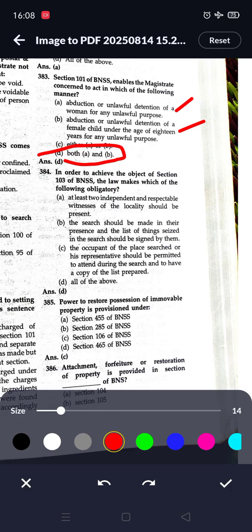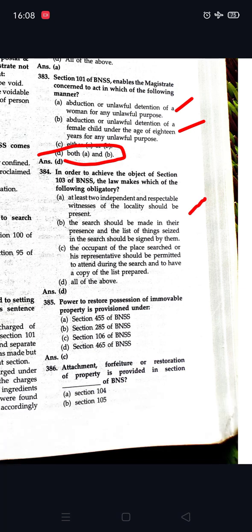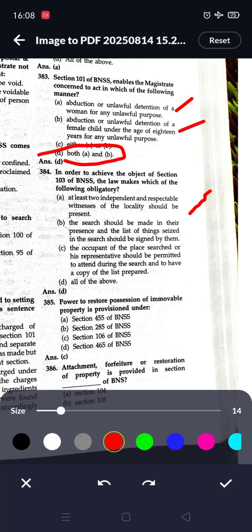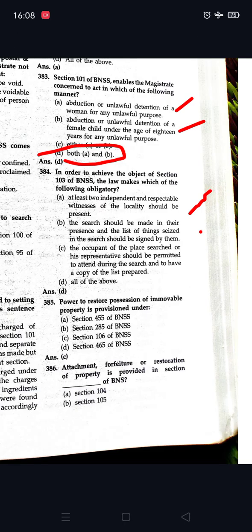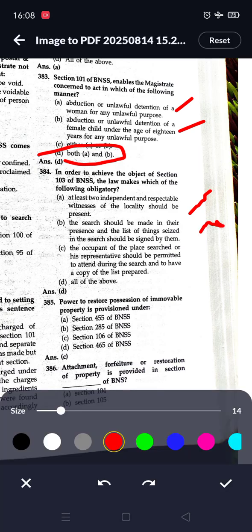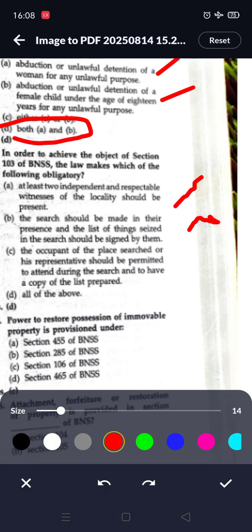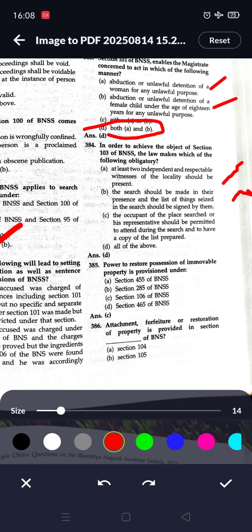Next question is, in order to achieve the object of section 103 of BNSS, the law makes which of the following obligatory? At least two independent and respectable witnesses of the locality should be present. Correct. The search should be made in their presence and the list of the things seized in search should be signed by them. It is also correct. The occupant of the place searched or his representative should be permitted to attend during the search and to have a copy of the list prepared. It is also correct. So option D is correct, all of the above.